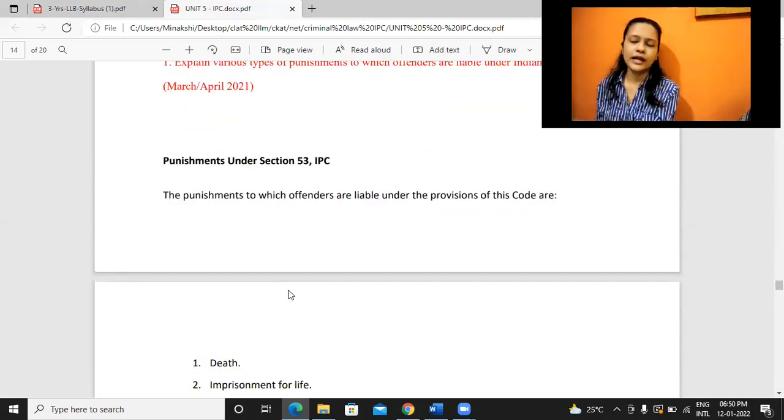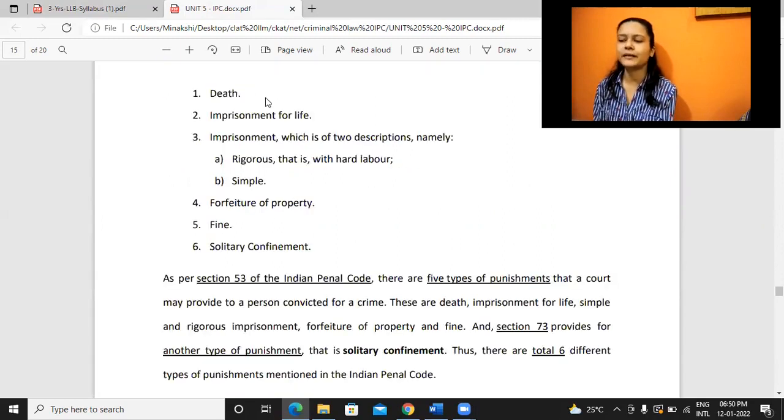Okay. So now, before starting with the different types of crimes which are there in IPC, IPC provides this list of punishments that may be provided. There are a total of 6 different types of punishments which apply: death, imprisonment for life, imprisonment for a specified duration which may be rigorous or simple, forfeiture of property, fine, and solitary confinement.